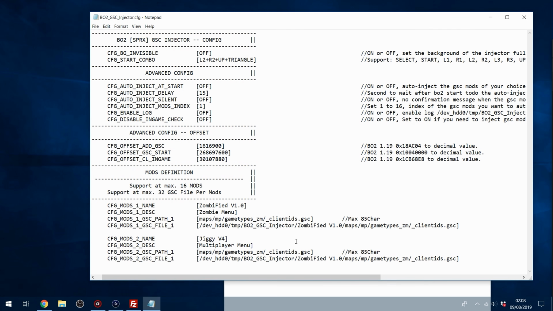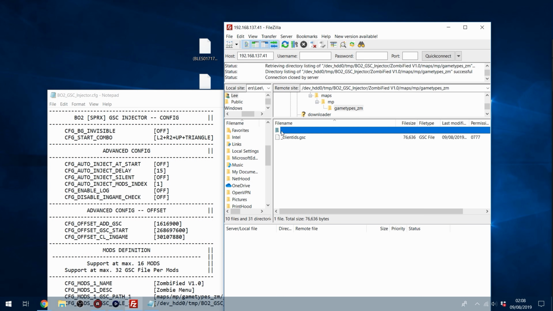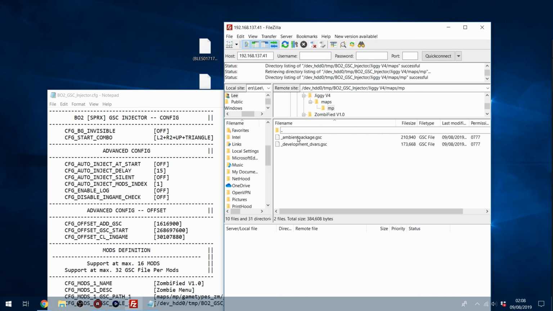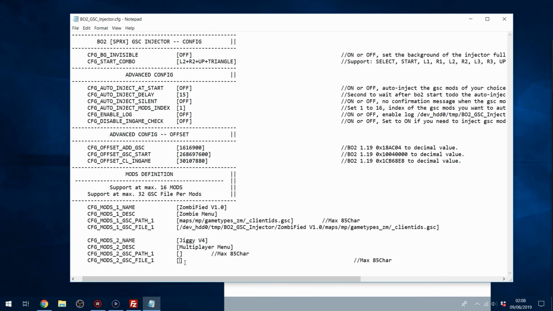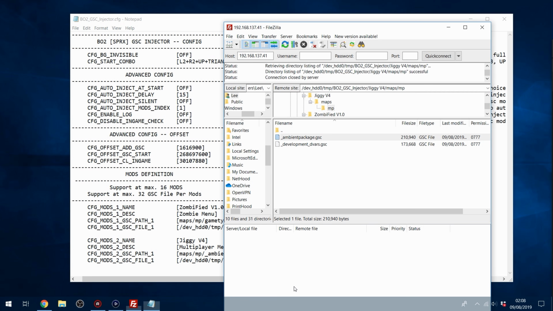And then as for the path, we'll get rid of these and put in the path of our multiplayer menu. So that is Jiggy v4 maps mp. So we've got this file here. So we'll put that in there. So it starts off /dev hdd0. Get rid of that. And that's fine. And then of course the smaller path starts at maps. And that's that.